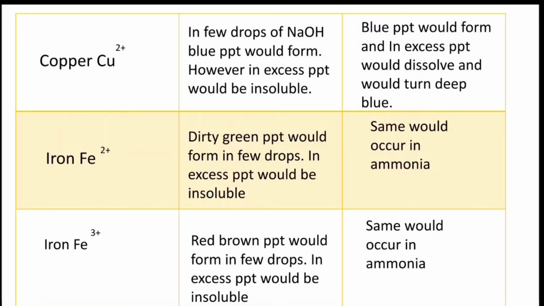The test for iron Fe3+. If a few drops of sodium hydroxide are added to Fe3+, a red-brown precipitate forms in a few drops, and in excess the precipitate is insoluble. The test for Fe3+ with ammonia: if a few drops of ammonia are added, a red-brown precipitate forms, and when excess ammonia is added, the precipitate is insoluble.